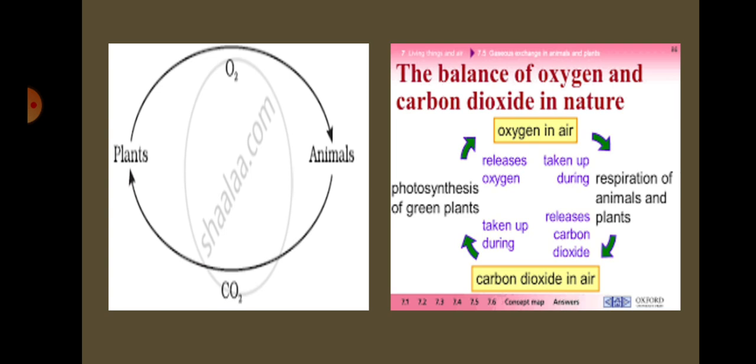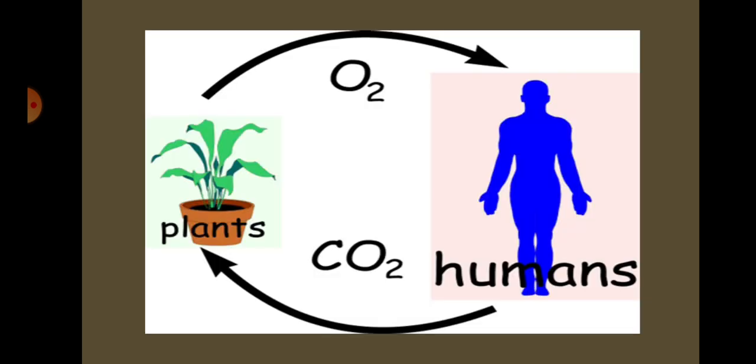Animals and human beings release carbon dioxide during respiration. And plants absorb the carbon dioxide during photosynthesis.